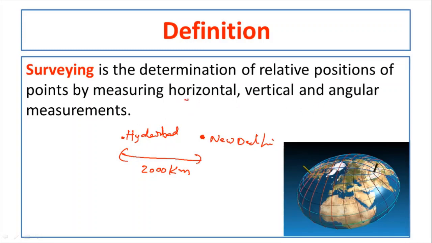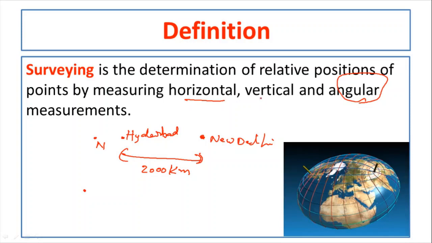Horizontal distance means here this 2000 kilometers is the horizontal distance. Then suppose Hyderabad is here and Delhi is somewhere here. Then we can say New Delhi is located at the north of Hyderabad, in the north direction of Hyderabad. So we are giving the angular measurement like that.